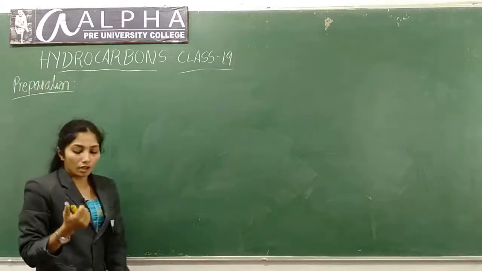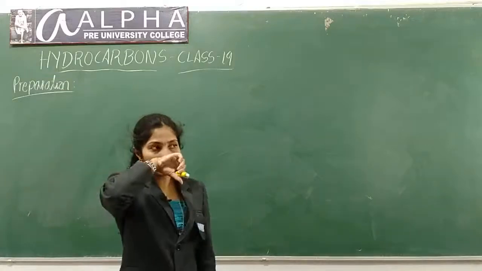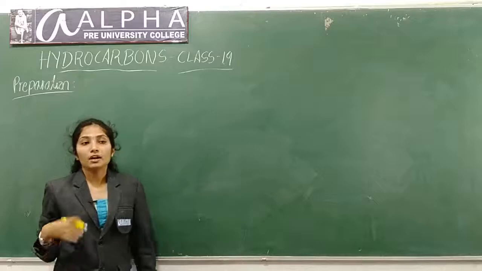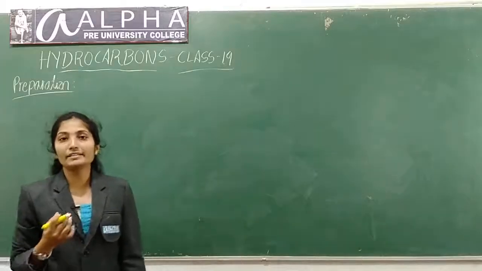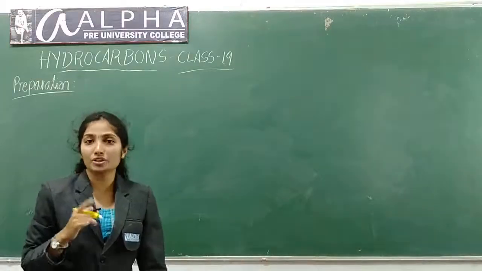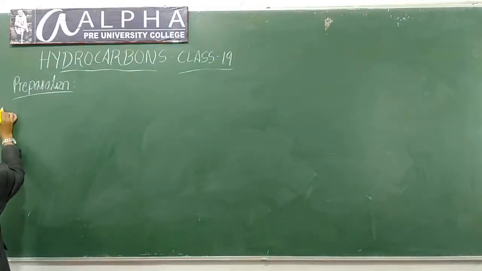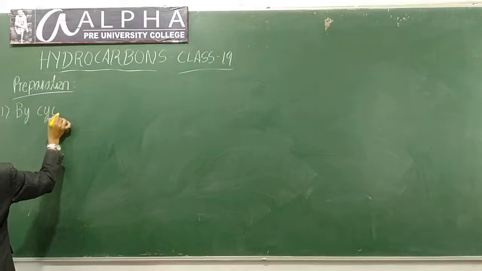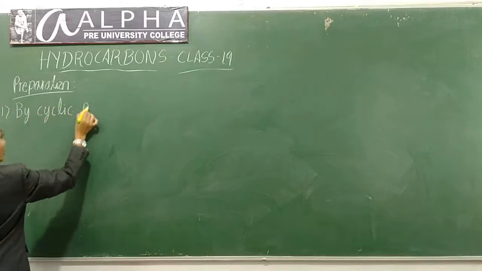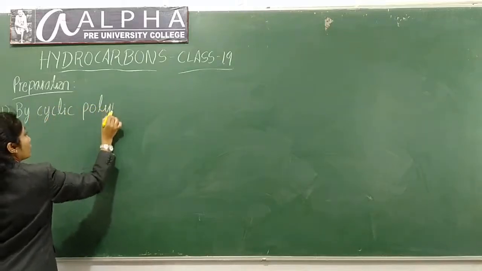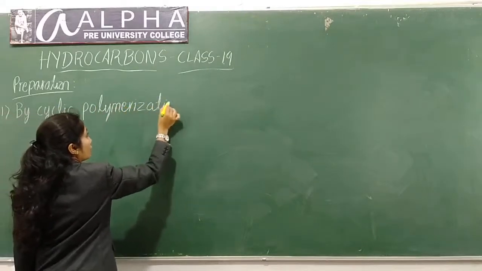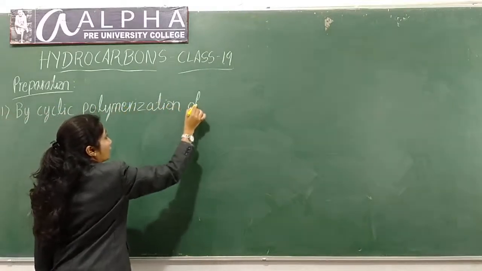See, one method which I have studied is from ethyne, cyclic polymerization of ethyne.